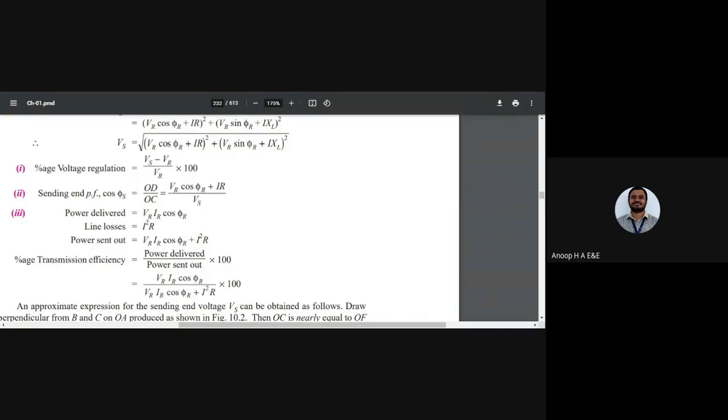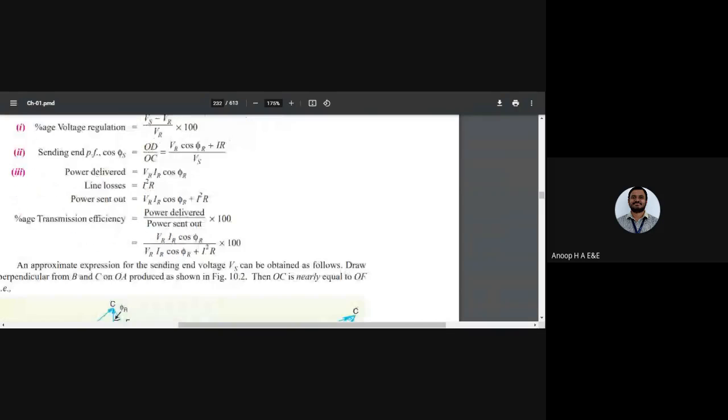Now power delivered is given by VR into IR cos phi r. The line losses will be I squared into R. So the power delivered plus losses is nothing but the sending end power. Power delivered divided by power sent out, into 100, is the transmission line efficiency in percentage. We get it as VR IR cos phi r divided by (VR IR cos phi r plus I squared R), into 100. That is what we are going to get.